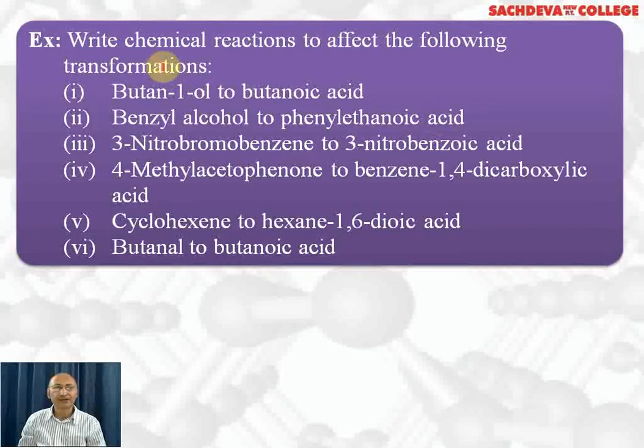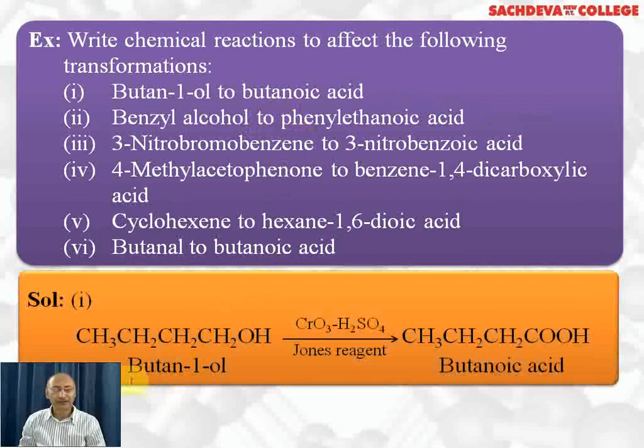Next we are taking questions. Write chemical reactions to effect the following transformations. Butan-1-ol to butanoic acid, we need alkaline KMnO4 followed by acidification, or direct acidified KMnO4. Benzyl alcohol to phenylethanoic acid, we will take up next. First we convert butan-1-ol with the help of Jones reagent, which is chromium trioxide and sulfuric acid, we get butanoic acid. We can use acidified dichromate or acidified KMnO4 for this conversion. And if we are using alkaline KMnO4, then we have to do acidification also.